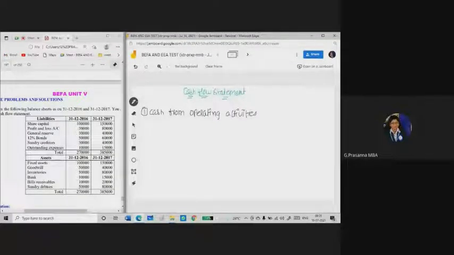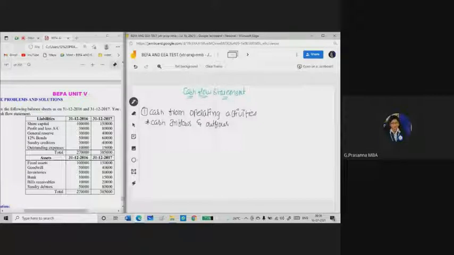See, we can say it is the first section of the cash flow statement. Here cash from operating activities will focus on cash inflows and outflows. Okay, how cash is coming into the business and how the cash is going out of the business. So it will focus on the cash inflows and outflows from a company's main business activities of buying and selling or providing services.